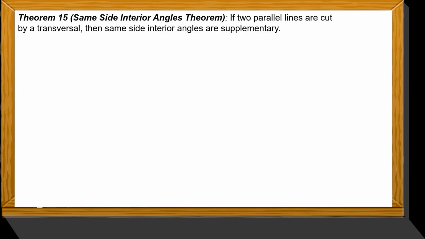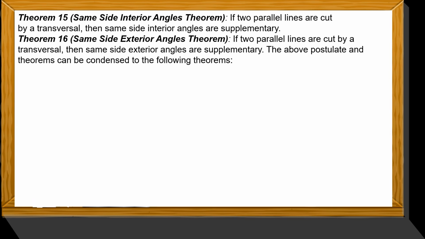Theorem 15, same side interior angles theorem. If two parallel lines are cut by a transversal, then same side interior angles are supplementary. Because when we say supplementary, the angles add up to 180 degrees. The same is true with theorem 16, same side exterior angles theorem. If two parallel lines are cut by a transversal, then same side exterior angles are supplementary.